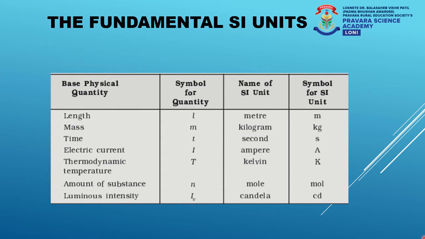The SI units for these basic physical quantities are also mentioned in the table. For example, the SI unit of length is meter, the SI unit of mass is kilogram, the SI unit of time is second, that for electric current is ampere, for thermodynamic temperature is Kelvin, for amount of substance it is mole, and for luminous intensity it is candela.